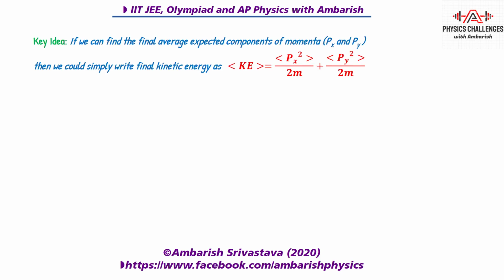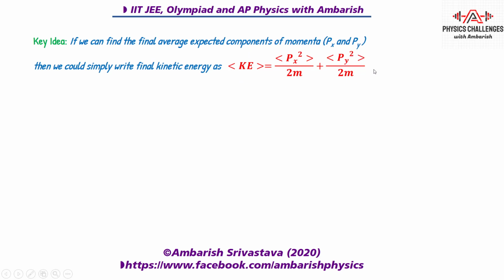The key idea in our solution is that if we can somehow find the average expected components of momenta, that is px and py, after n number of impulses, then we could simply write the final expected average kinetic energy as the average of px square, where the angular brackets indicate average, so average x momentum square upon 2m, plus average y momentum square by 2m.